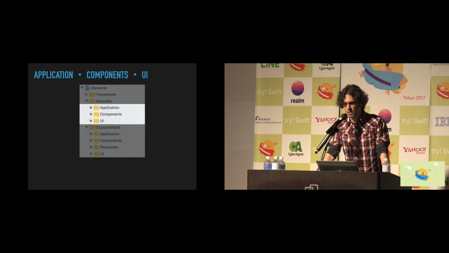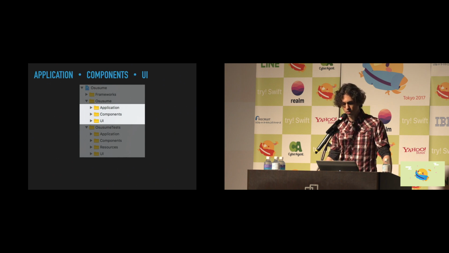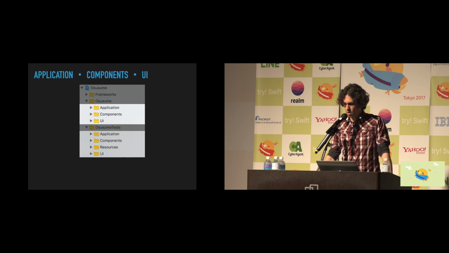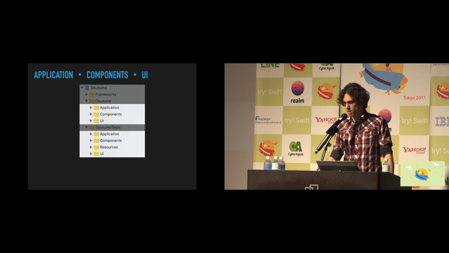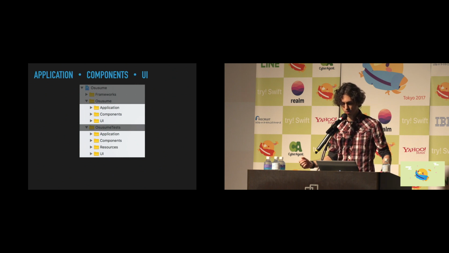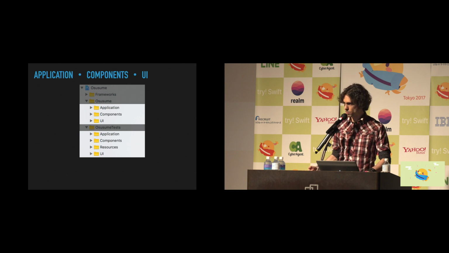So a proposal was made to instead use 3 main top-level folders, one for application, one for components, and one for UI. And then our testing folder structure is organized in the exact same way, with the exception of the resources folder, which contains some test-specific resource files that we'll read as part of a test.